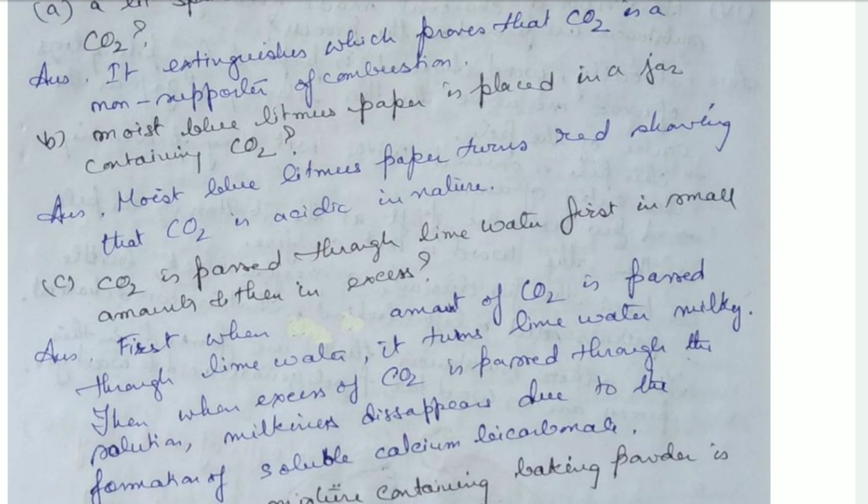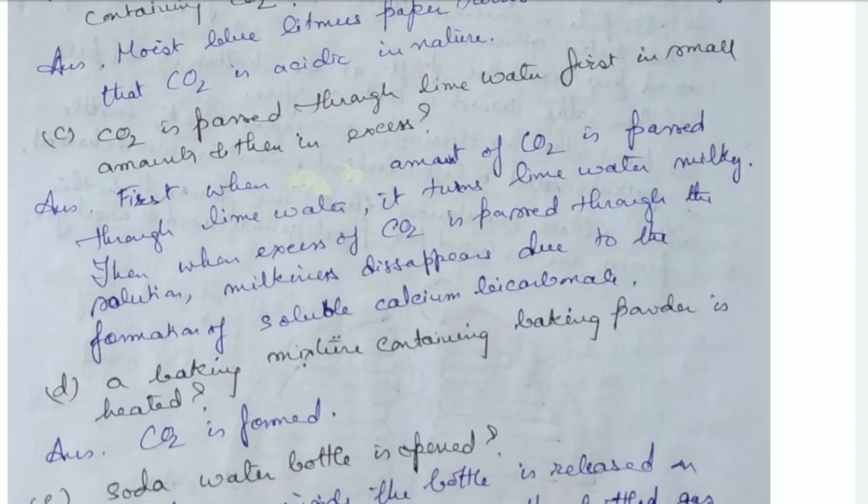Then carbon dioxide is passed through lime water, first in small amounts and then in excess. When we pass carbon dioxide in small amounts through lime water, the lime water will turn milky, due to the formation of calcium carbonate. Now, when we pass excess carbon dioxide through the same lime water, this milkiness will disappear due to the formation of soluble calcium bicarbonate, that is Ca(HCO3)2. That is soluble in water, and that's why the milkiness disappears.